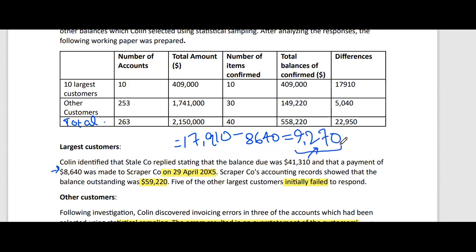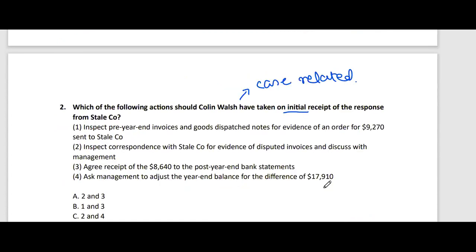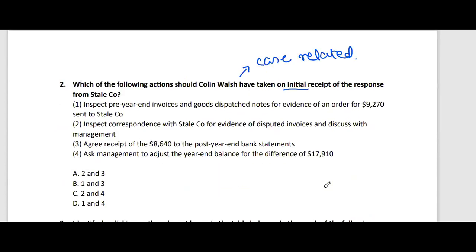And this difference relates to the 5 of the other largest customers who have initially failed to respond. So we have to tell the steps on the initial receipt of both of the responses.